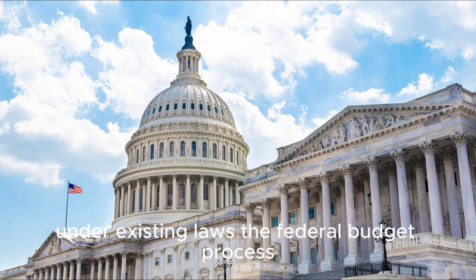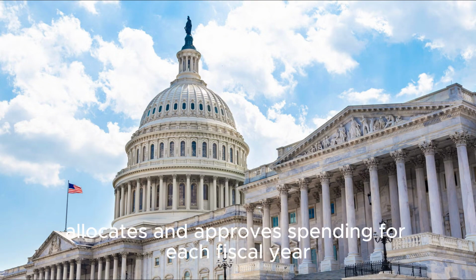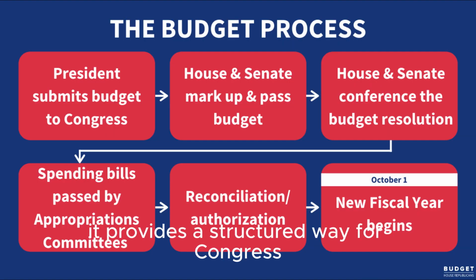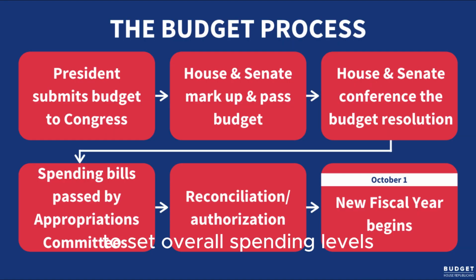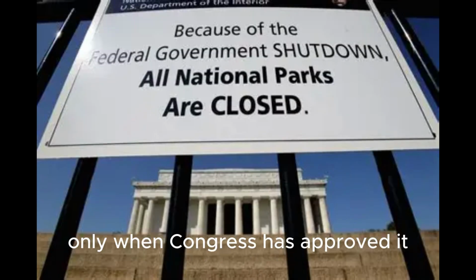The federal budget process exists to guide how the government plans, allocates, and approves spending for each fiscal year. It provides a structured way for Congress to set overall spending levels, divide funds among agencies, and authorize programs. This system is designed to ensure that federal money is spent only when Congress has approved it.